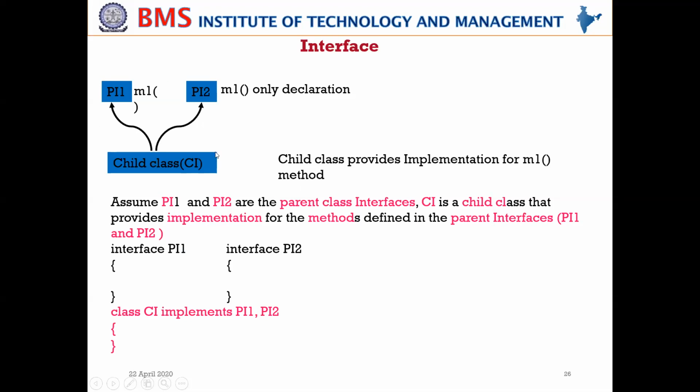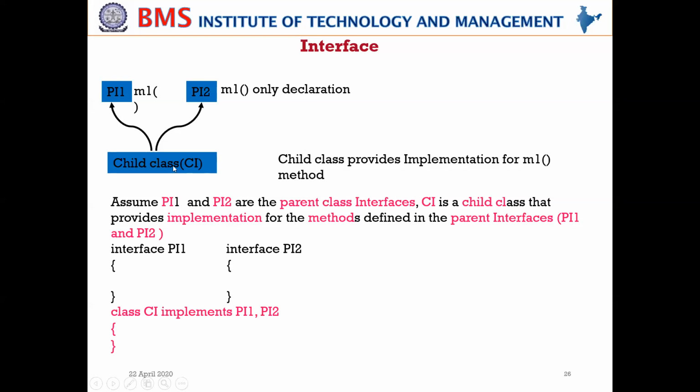Suppose this is the example I want to implement. How do I do it? This is an interface we know. The interface, name of the interface, and whatever methods, M1 is there, so you can write M1 here. Similarly, PI2 is an interface, so I'll write using the keyword interface, PI2. Whatever the methods, say M1, I'll write M1 here. Only the declaration. Remember, an interface will contain only the declaration part, no implementation part. That you should be clear.